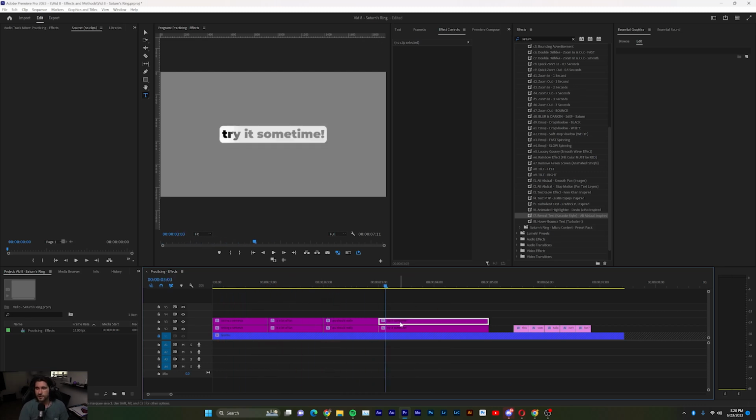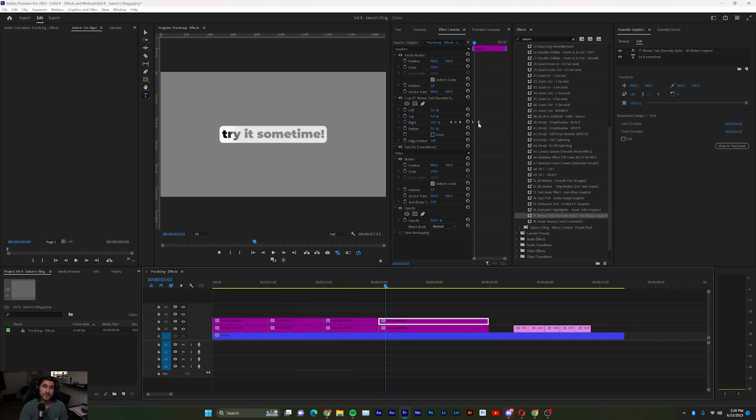And then, of course, you can adjust the keyframes if you don't want it to go so fast. So if you needed to stretch it out, try it sometime. Or if you needed to make it faster, try it sometime. Try it sometime. There you go. So that is the reveal text.